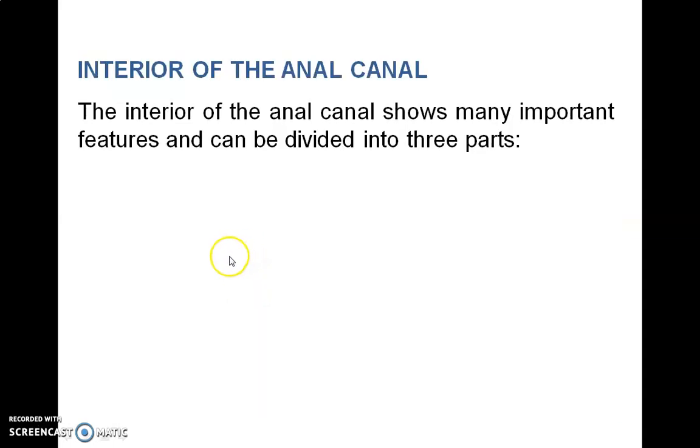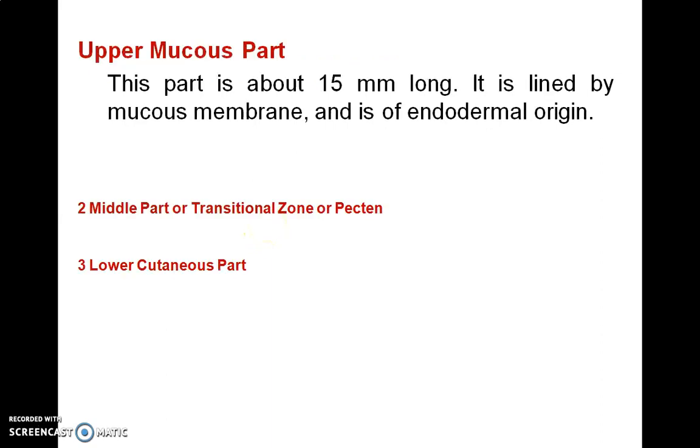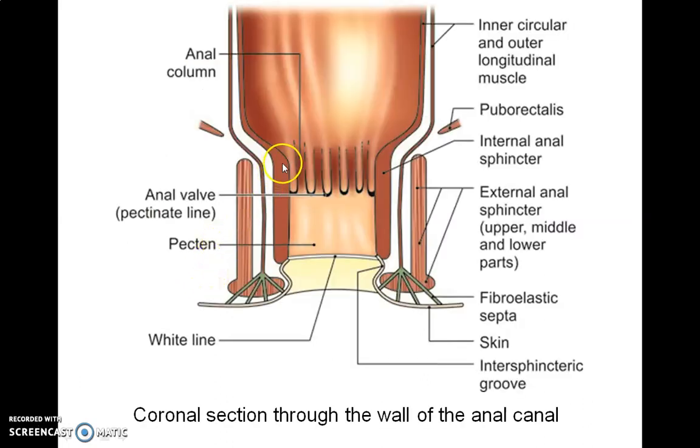Now we will see the interior of the anal canal. The interior is divided into 3 parts having different features. The 3 parts are the upper mucous part, which is 15 millimeters long and lined by mucous membrane. It is endodermal in origin. Then the middle part, the transitional zone or pecten zone, and the lower cutaneous part. First we will see the upper part.